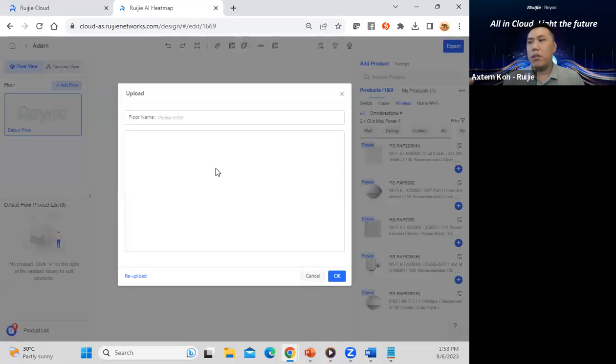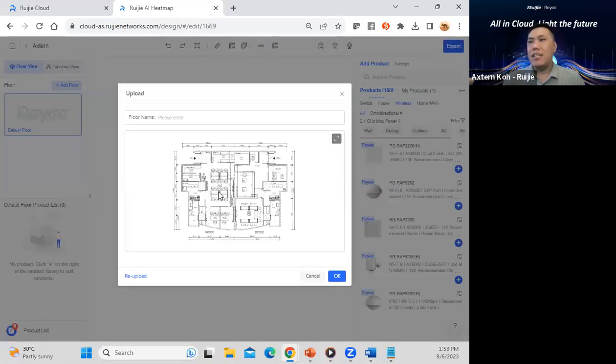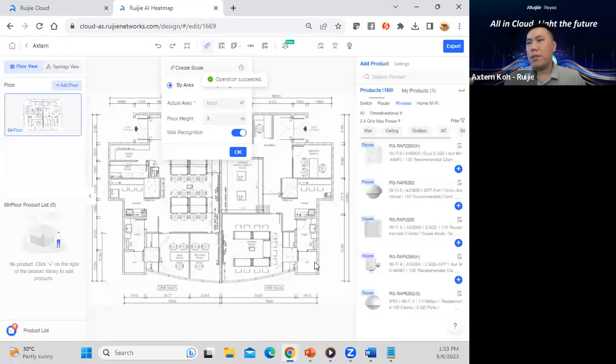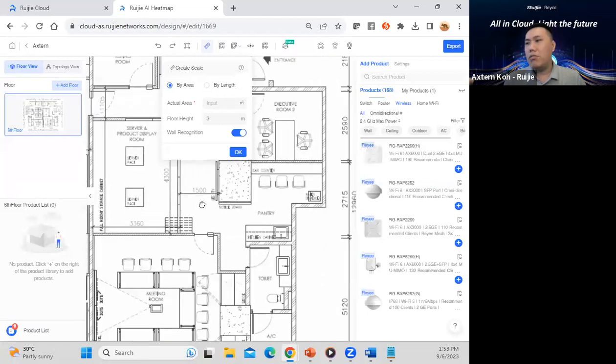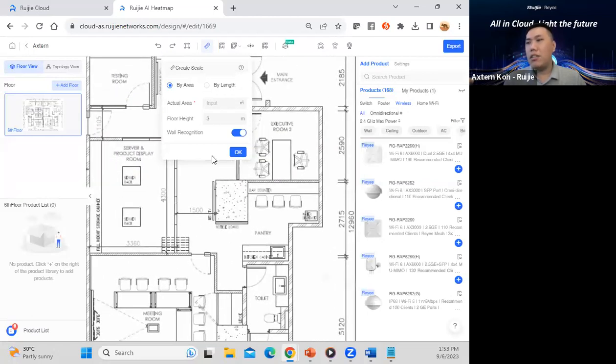I'm going to import this floor plan into our AI Heat Map system. Basically, you need to define which floor it is. Normally Ruijie Malaysia belongs to the 6th floor. We can upload multiple floors based on this Ruijie cloud system, the AI Heat Map system, and you just need to click OK. What is the next step I want to emphasize here? You can zoom in and zoom out on your heat map, and you can even drag it. Now, the second step after we import the floor plan.